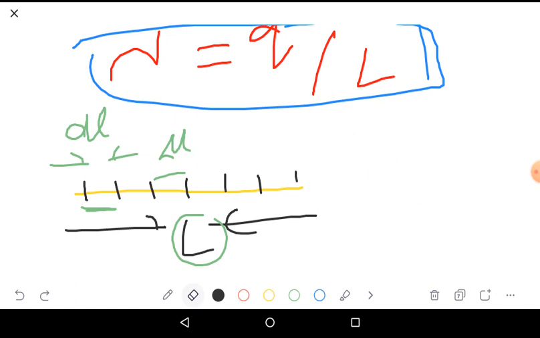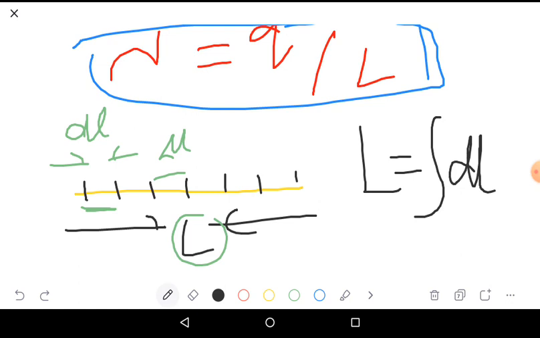The total length L is calculated by integrating dl. This is called linear integration. We substitute this value, L equals integral dl, in this formula.